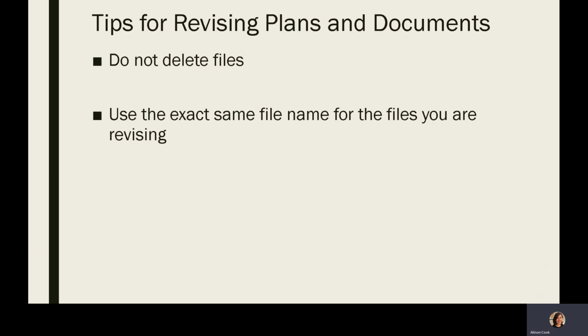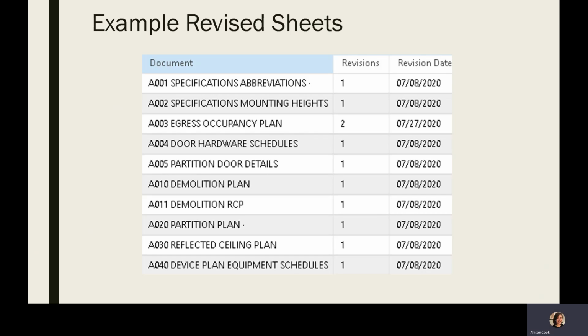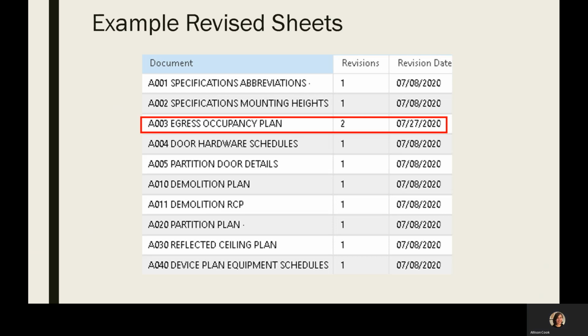Let's walk through an example of that so you can see what staff see when revised plans and documents are submitted. In this example, the exact file name was used, and you can see the ePlan system shows the number of times the sheet's been revised, as well as the date of the most recent revision. In this case, sheet A003 was revised on 7/27, and this is the second time it's been changed.